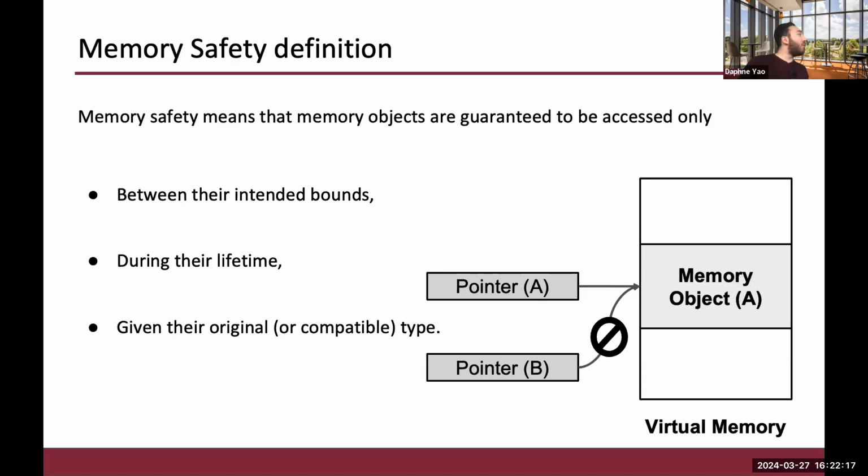Also, the memory object should only be accessed by a pointer of the same or compatible type. And thus the pointer of type B should not be allowed to access a memory object of type A. These are the rules, but attackers always violate these rules. So how can these rules be violated to violate memory safety?